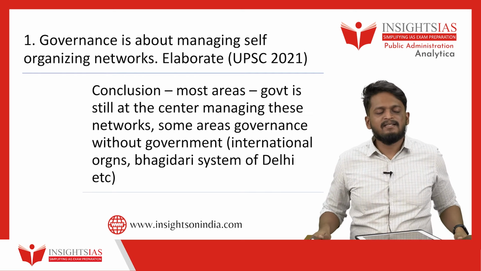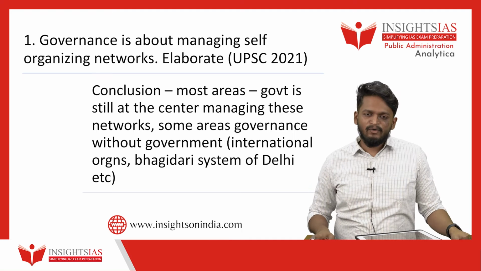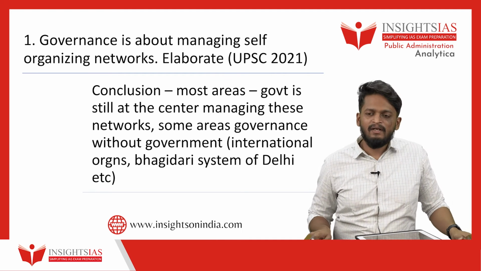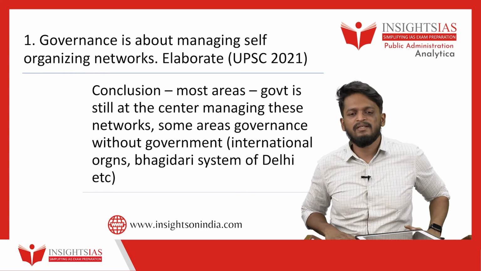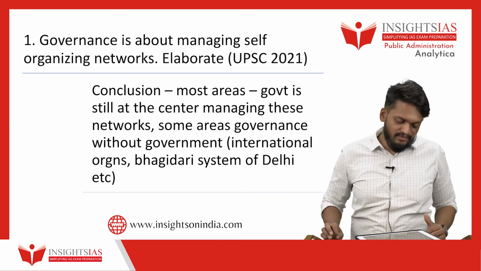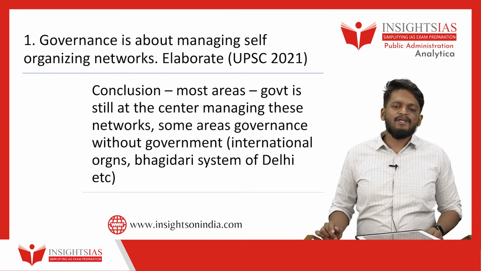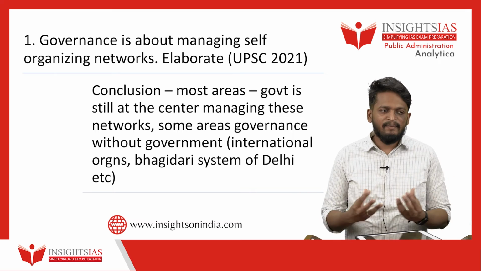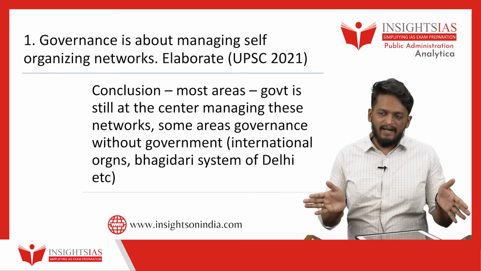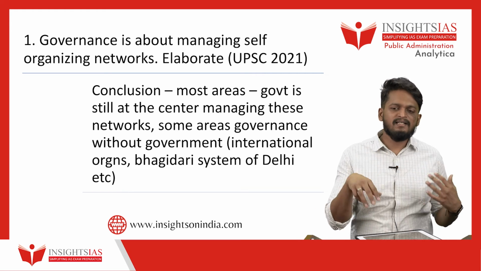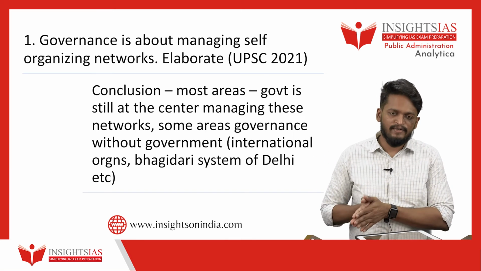Or take the Bhagidari system of Delhi, a very famous example in public administration, where citizens have come together to solve their own problems. They fix their own leaky pipes, or they pay their own watchmen to make sure the security in the area is proper. And if there is a breakage in the road, they will fix it themselves. That means they have reduced pressure on government by solving their own problems as a group: governance without government. So both paradigms exist, where government is at the center and still managing the network, and where government is not present and still the network is self-organizing to solve its own problems.